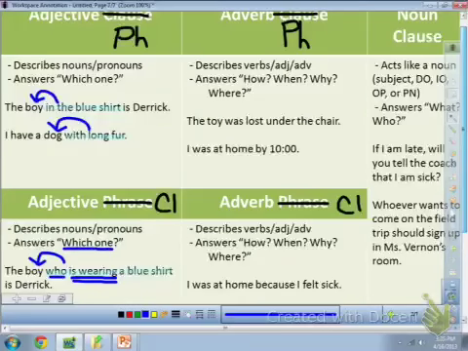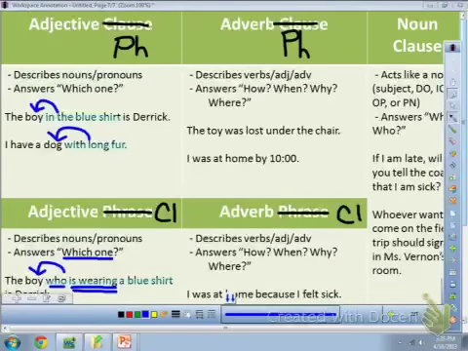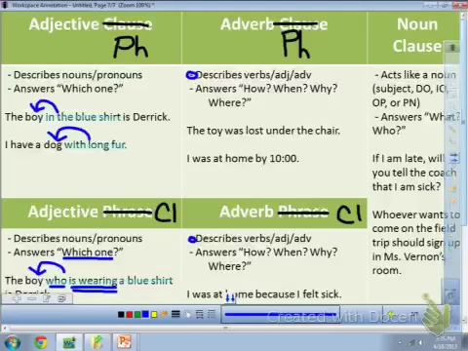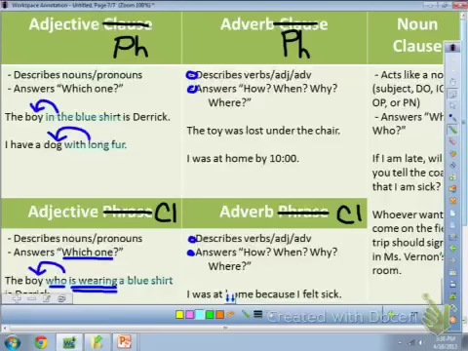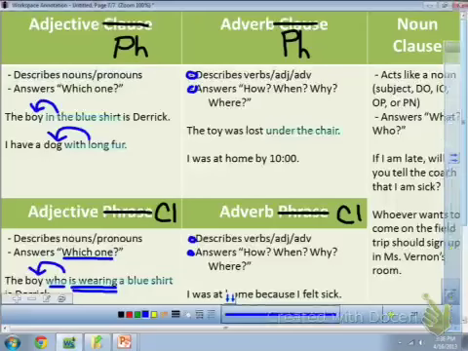Moving back up to adverb phrases. Adverb phrases and adverb clauses describe verbs, adjectives, and other adverbs, and they answer how, when, why, and where. For the example, the toy was lost under the chair. Under the chair is a prepositional phrase, and it tells you where it was lost.